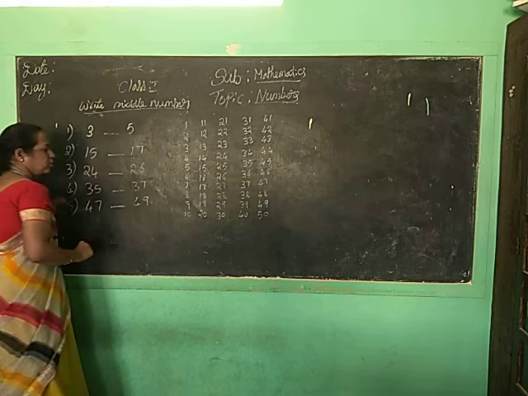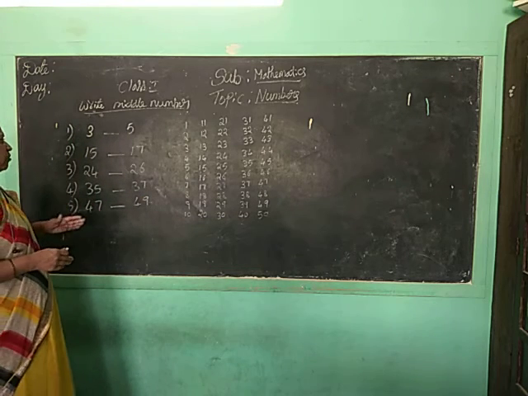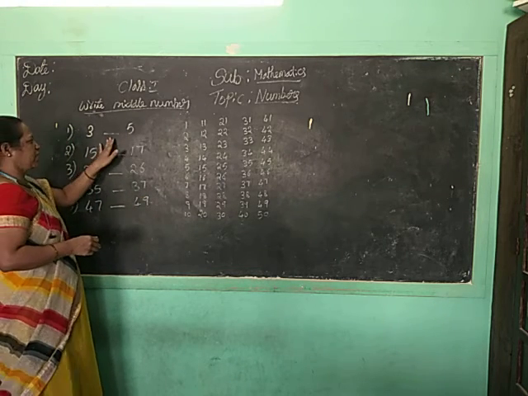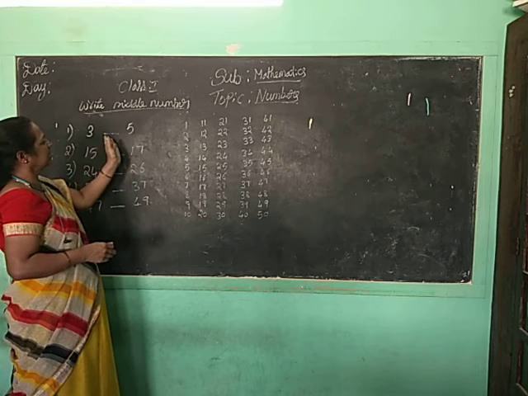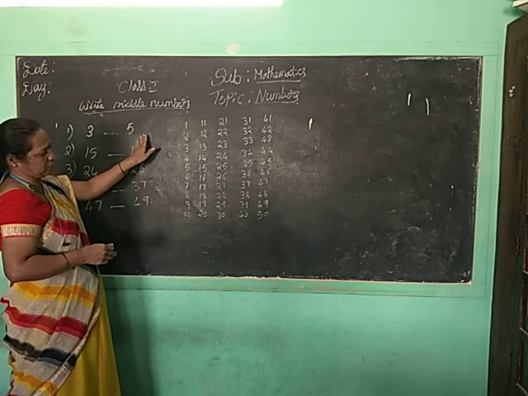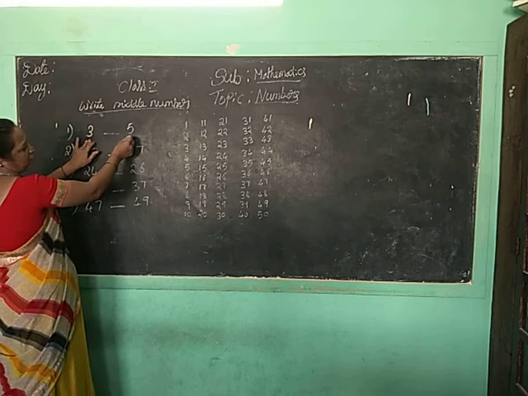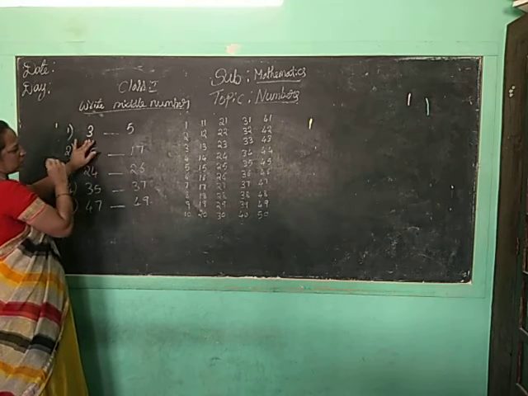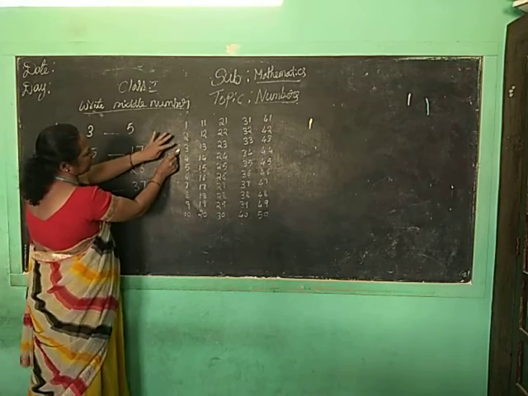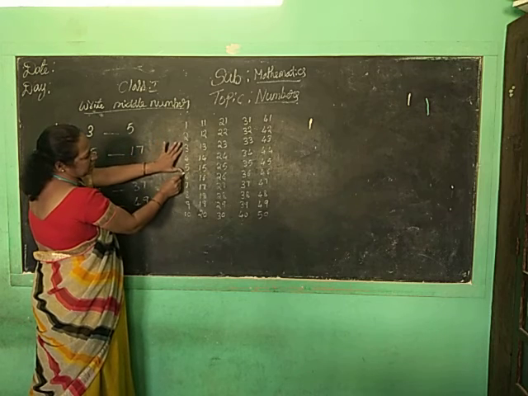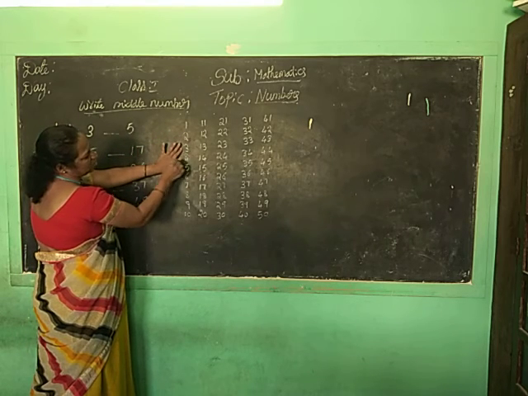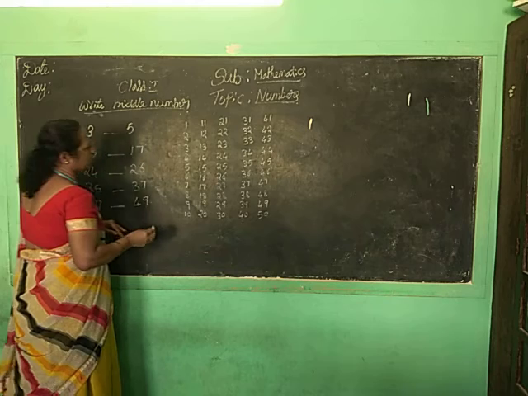See, you should write the middle number. So you write here one number. That will be the before, and this, if you compare, this will be the after. Okay, you have to write the middle number. Here what is there? 3 and 5 are there. Middle number is what? See here, 3 is here and 5 is there. Okay, middle number is what children? Middle number is 4.